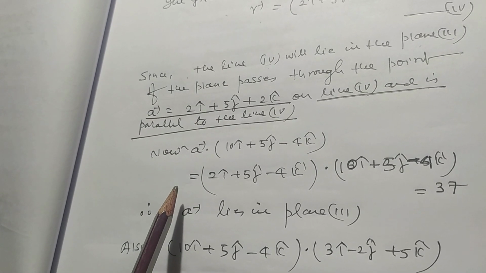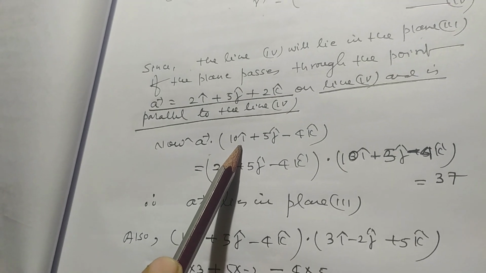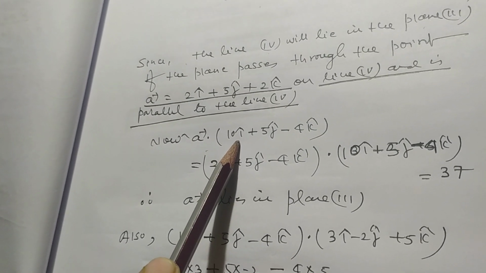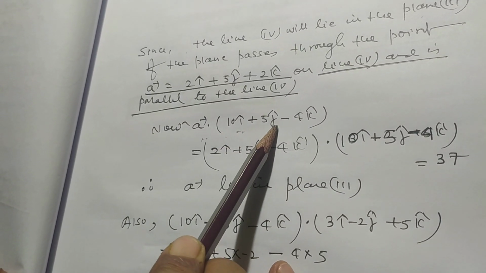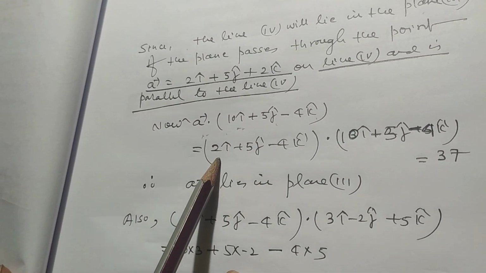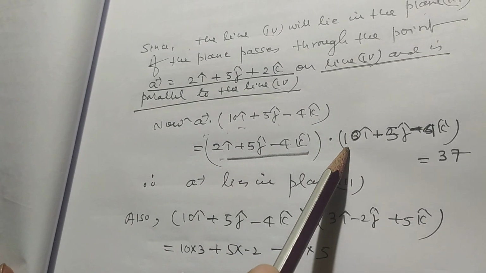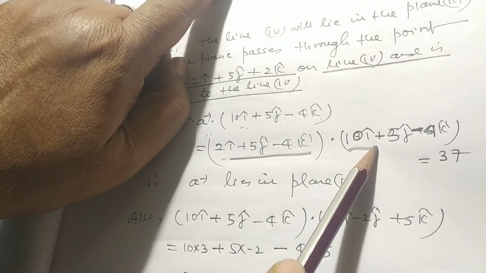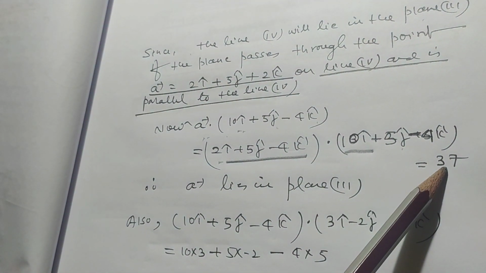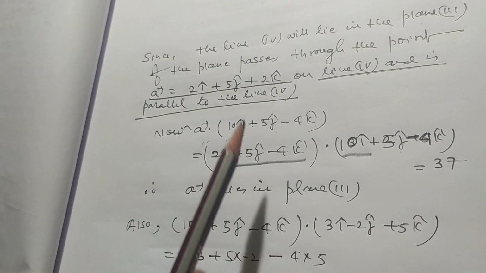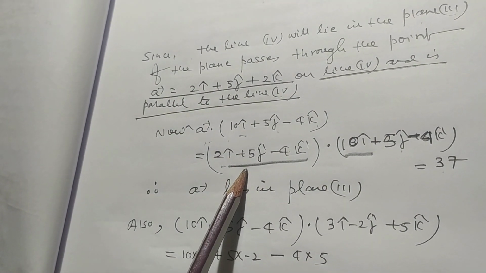So now, instead of r we put vector a: (2i + 5j - 4k) · (10i + 5j - 4k) = 37. We put the value of vector a here, since it lies in the plane.